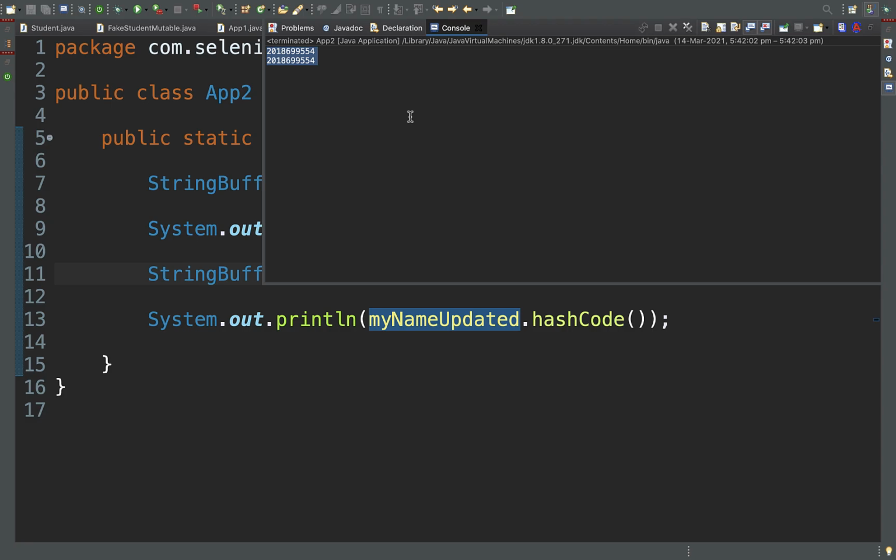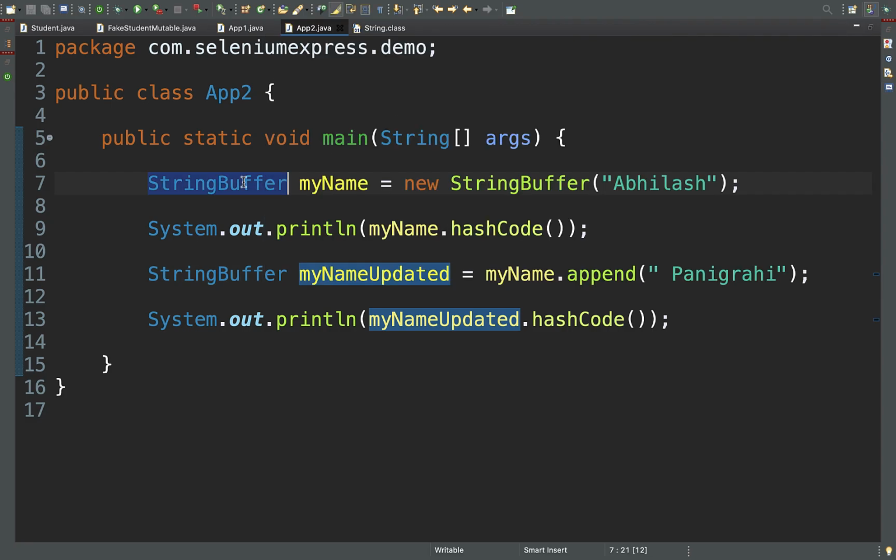Hopefully this makes sense. So StringBuffer is a mutable class, but String is an immutable class. Even though you do a concat or substring on your original string, it always returns a new string because it's immutable. Alright guys, this is it for today's tutorial. I hope you are now feeling comfortable with mutable and immutable classes, immutable objects, the pros and cons of immutable objects, immutable objects as a HashMap key, and different interview questions just like this.